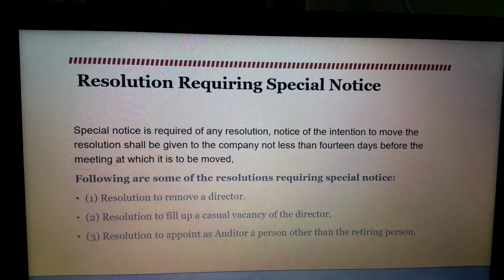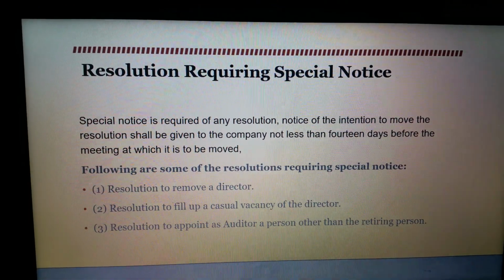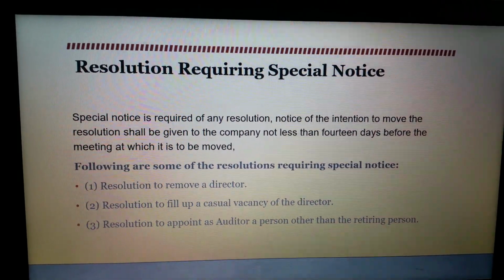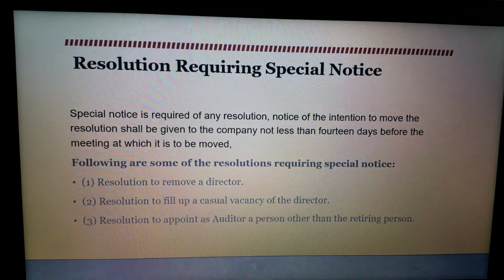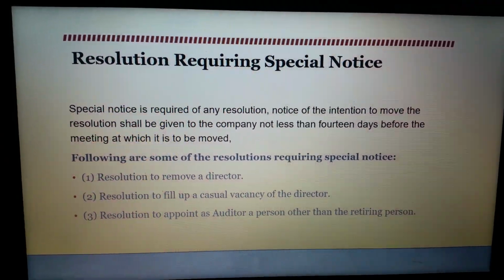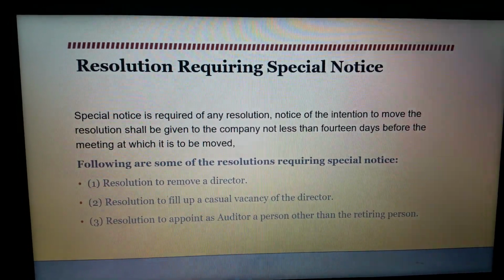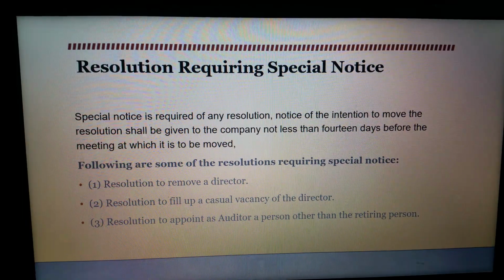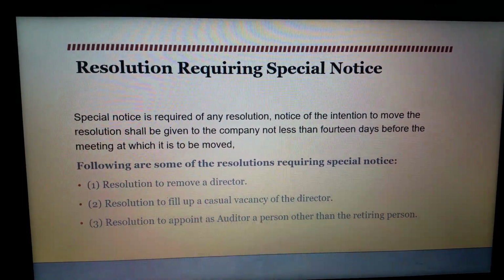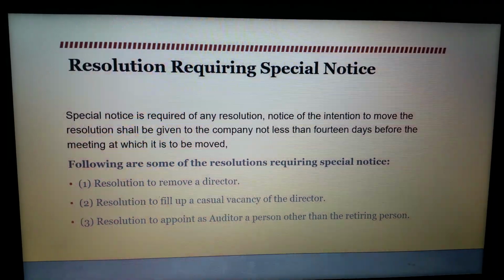So in the case of resolutions requiring special notice, at least 14 days prior notice must be given to the company whenever the members want to pass a special resolution. And once the company receives a prior notice of 14 days from any of its members, then the company should forward at least 7 days prior notice to the shareholders, informing them about the intention of the company to pass a special resolution at the meeting.